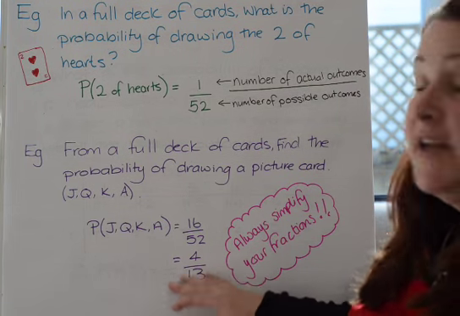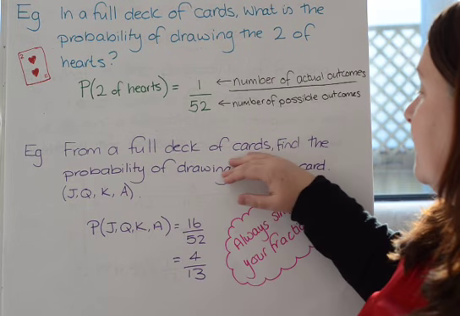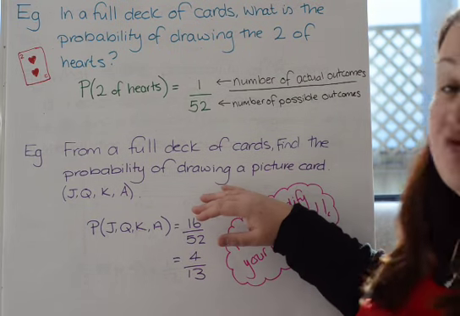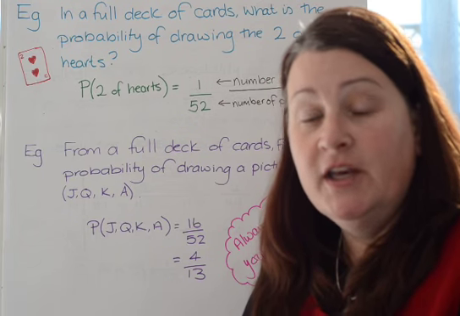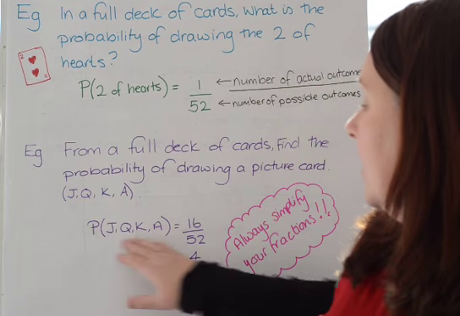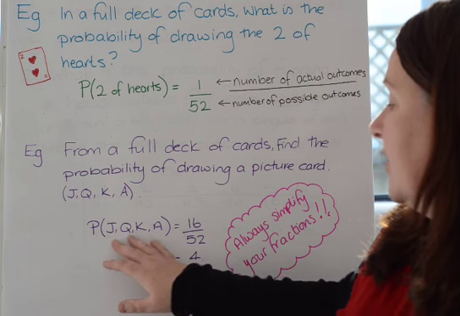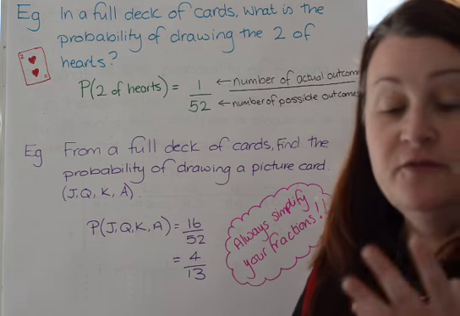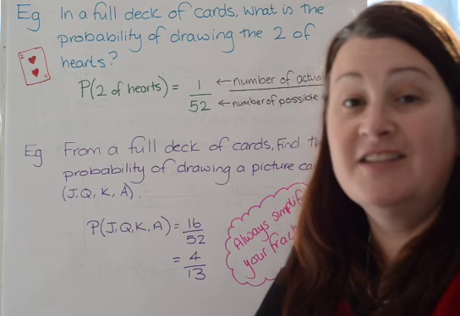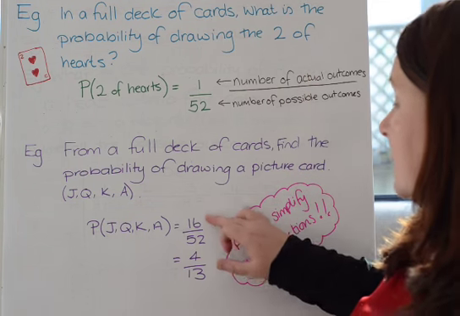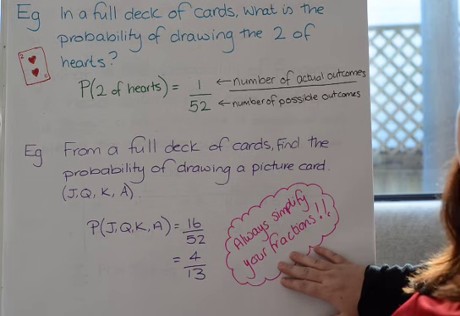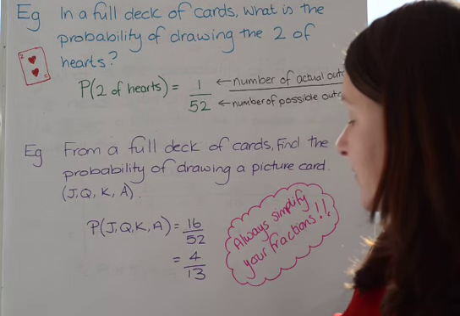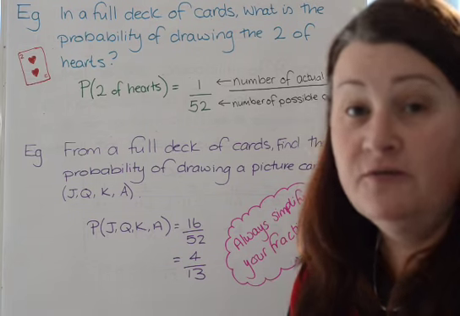A slightly more complicated example is looking at a full deck of cards, find the probability of drawing a picture card. Okay, now the picture cards are typically your jack, queen, king and ace. So here we go, probability of drawing a jack, queen, king or ace. Well, there's 4 cards there and there are 4 suits, so that's 16 cards in total. So that's 16 over 52. One thing you must remember, always simplify your fractions. So 16 over 52 cancels down to 4 over 13.